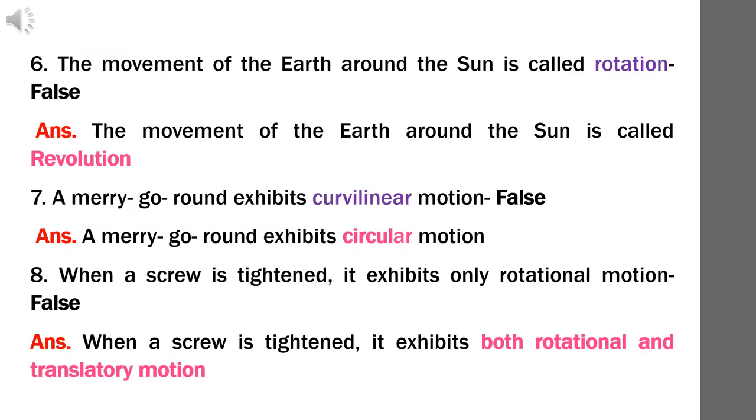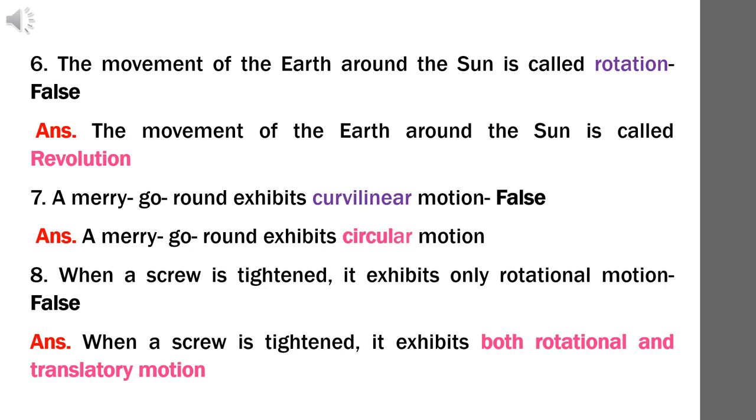Question number 6. The movement of the earth around the sun is called rotation. Answer: false. The correct statement is, the movement of the earth around the sun is called revolution. Question number 7. A merry-go-round exhibits curvilinear motion. Answer: false.